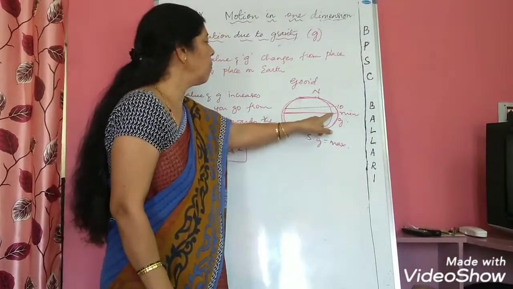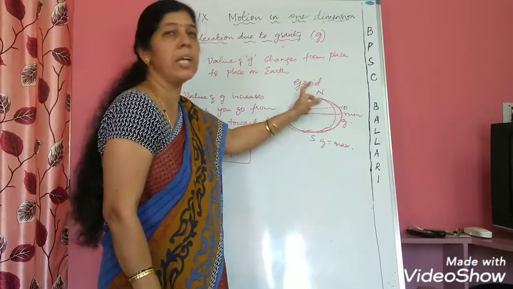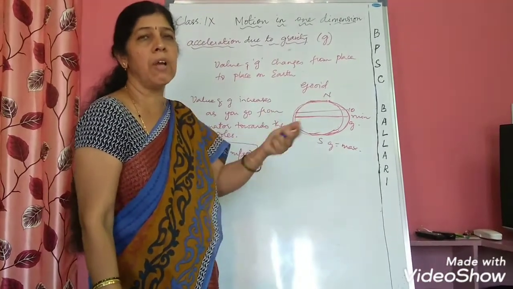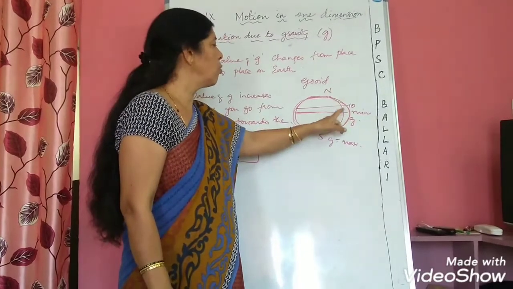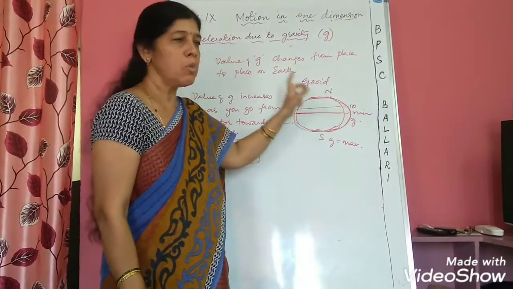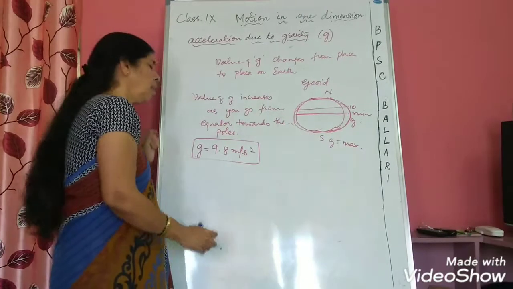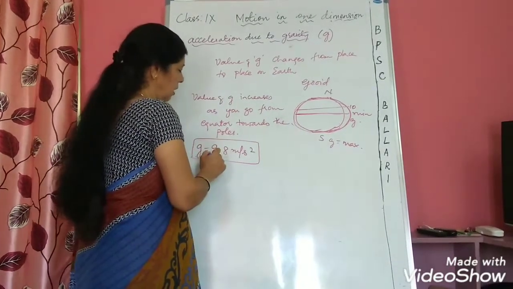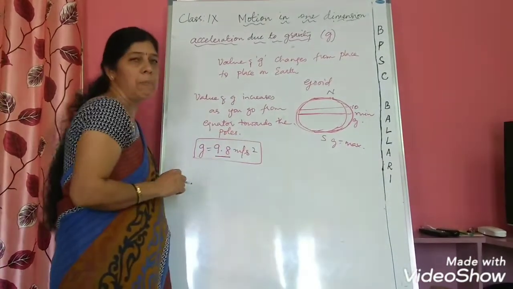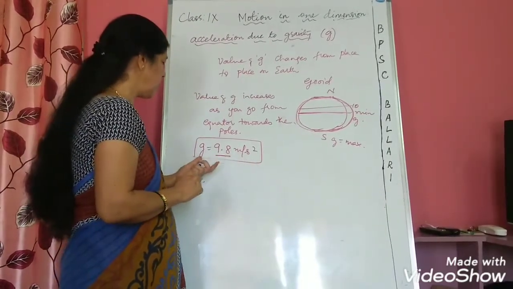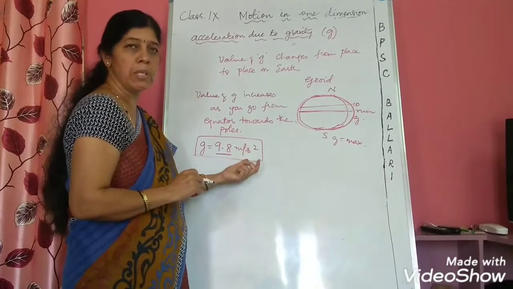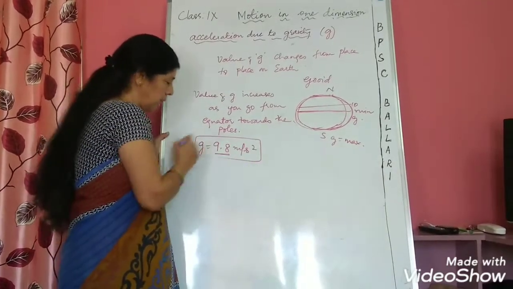As you go from equator towards the poles, for every 10 degree latitude, the g value keeps on changing. It increases as you go from equator towards the poles. If you take the average of all the values of acceleration due to gravity, then the average value comes to 9.8 meter per second square, and for all mathematical purposes we must take the value of g as 9.8 meter per second square in Standard International.